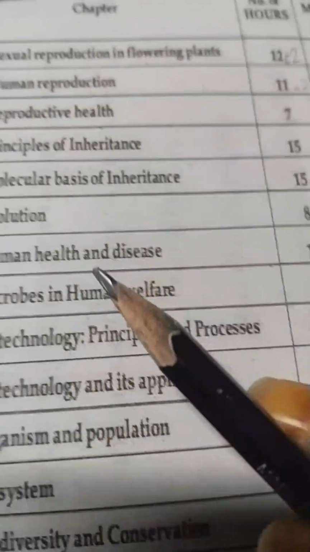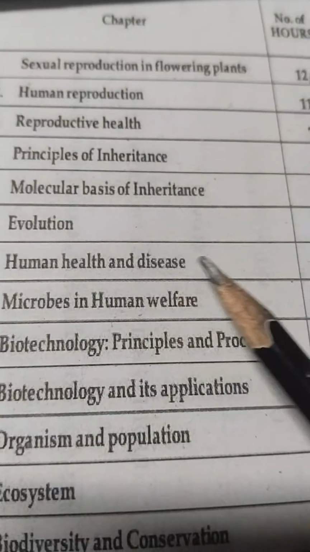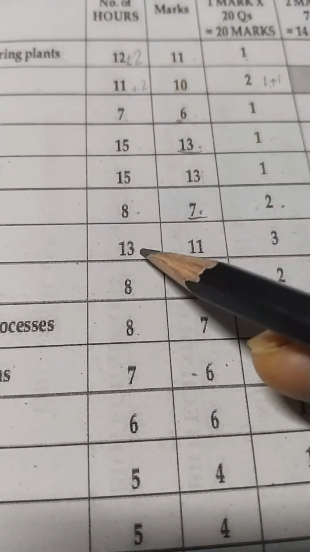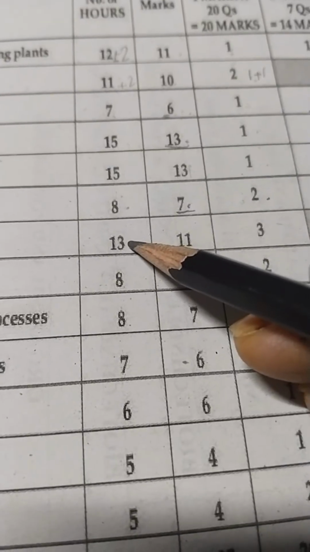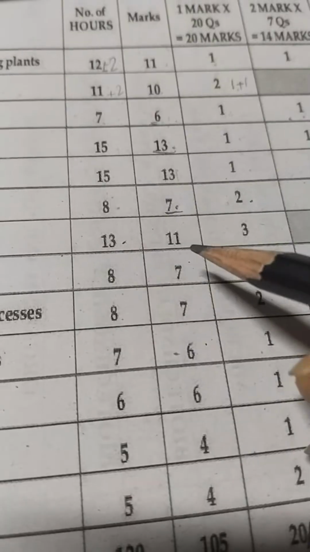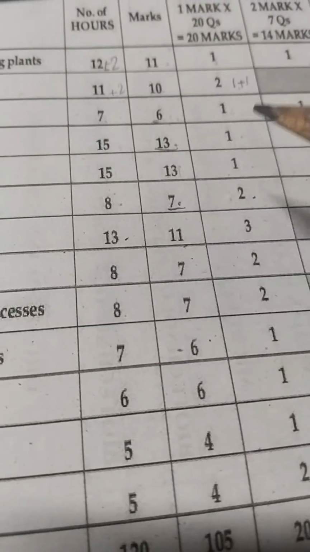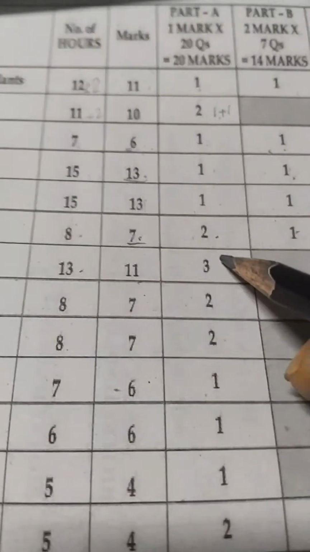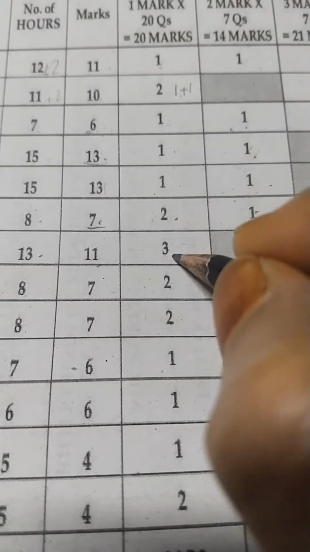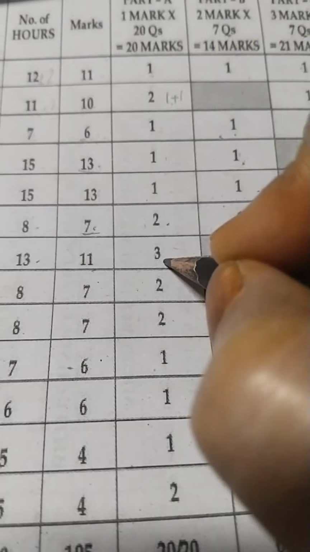Okay, next is human health and diseases. The number of hours allotted by the board is 13 hours, and the marks carried are 11. Here, for 1 mark, 3 questions will be there. It may be MCQ, it may be fill-ups.